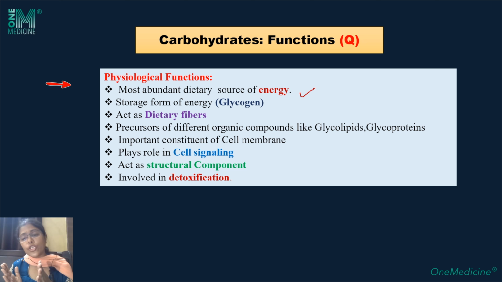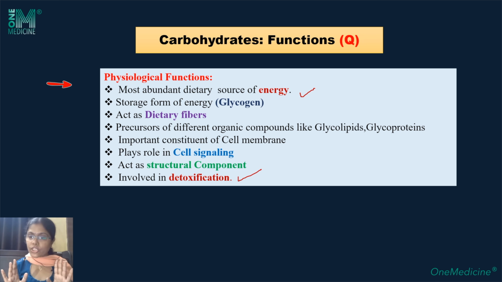They occur as glycoconjugates and form precursors of glycoproteins and glycolipids, like N-acetyl glucosamine and N-acetyl galactosamine. They are important constituents of the cell membrane that help in cell-to-cell interaction or cell signaling. They are also involved in detoxification reactions. When we study the metabolism of carbohydrate, we will see that glucose can be oxidized to glucuronic acid, and this glucuronic acid is used for detoxification of bilirubin and steroid hormones. Like this, they also serve as detoxifying agents.